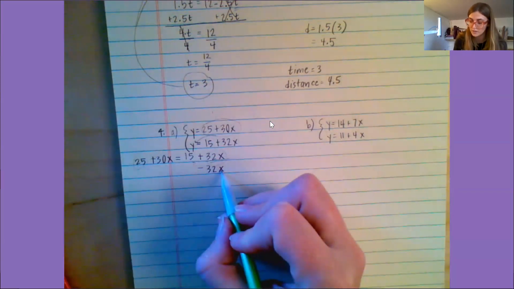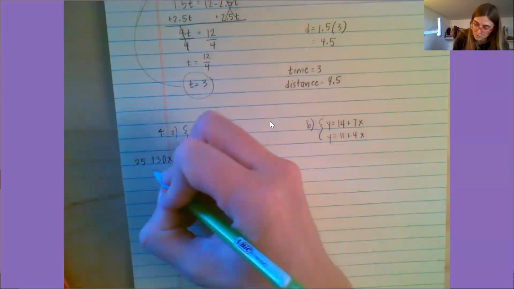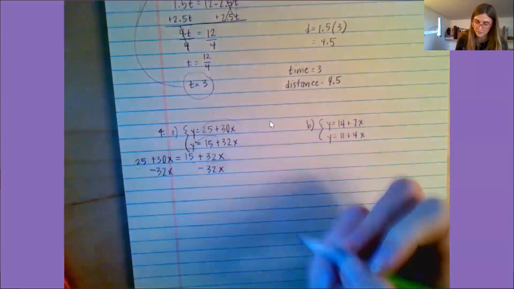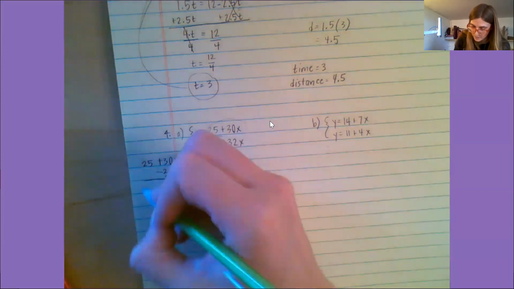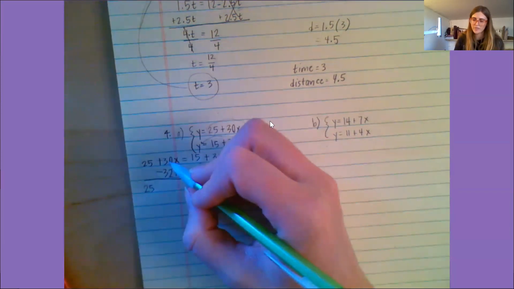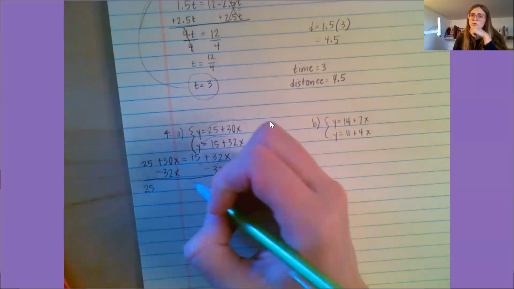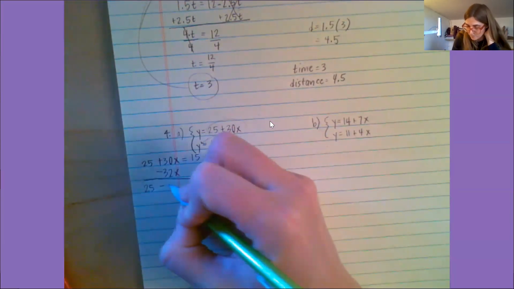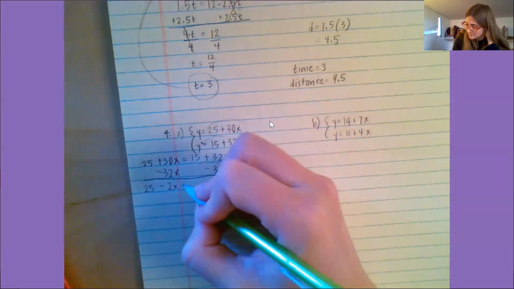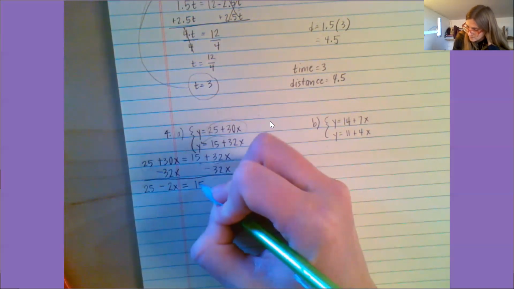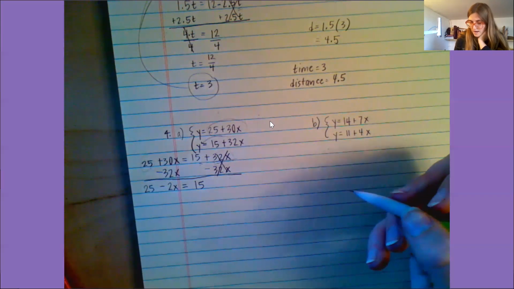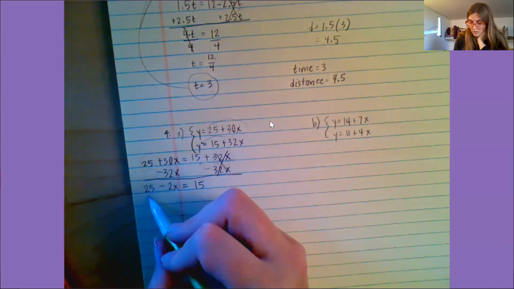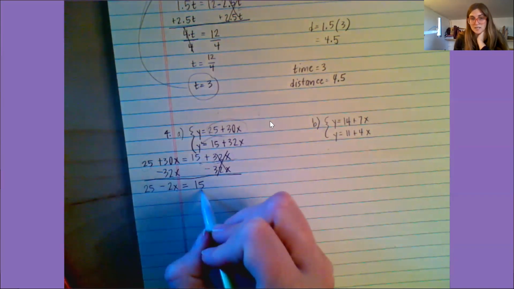And if I subtract 32x over here, I have to subtract 32x over there. So I'm left with 25, and then 30x minus 32x gives me negative 2x, and that's equal to 15. These cancel out, and now I'm left with 25 minus 2x equals 15.